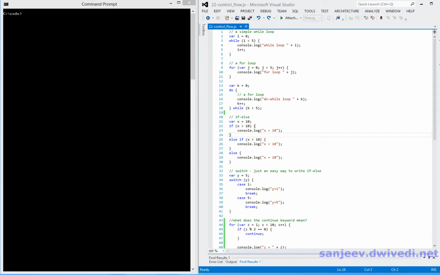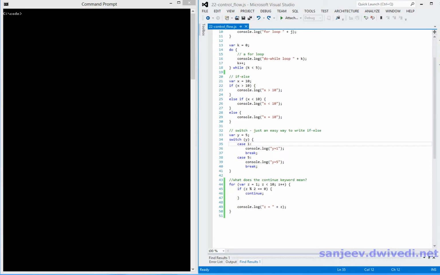The last thing that I'm going to cover about the control flow statements is this special keyword called continue that is used in conjunction with loop statements. So here between lines 44 and 51, we have a for loop that's supposed to go 10 times, or maybe 9 times, starts with variable z equals 1, and then while z is less than 10, it keeps on executing this loop. So inside you see if z is divisible by 2, we execute this statement called continue.